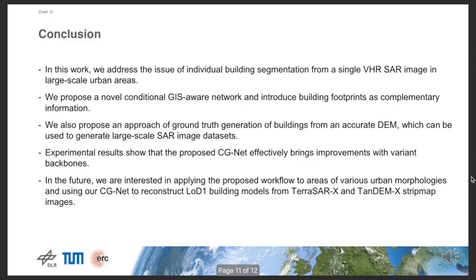To conclude, in this work, we address the issue of individual building segmentation from a single VHR SAR image in large-scale urban areas. We propose a novel conditional GIS-aware network and introduce building footprints as complementary information. Experimental results show that the proposed CGNet effectively brings improvements with variant backbones. In the future, we are interested in applying the proposed workflow to areas of various urban morphologies and to TerraSAR-X and TanDEM-X strip map images.